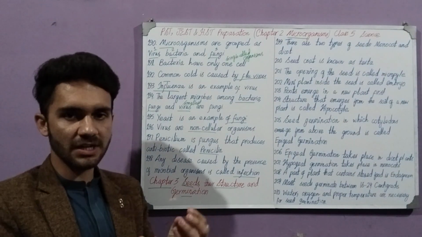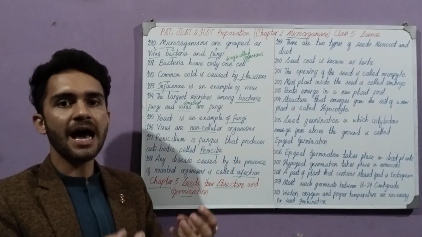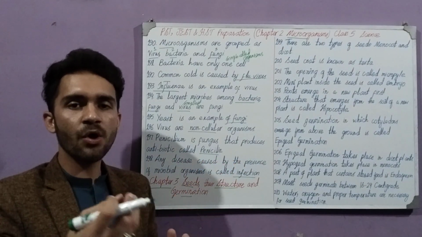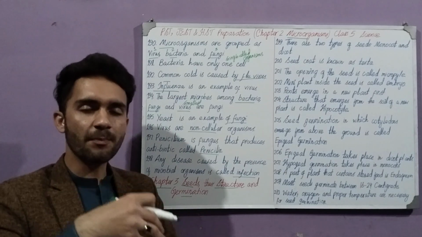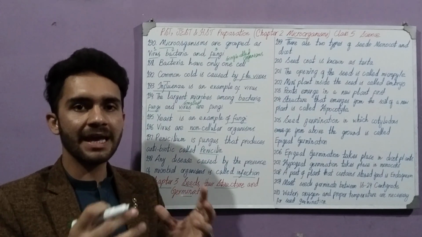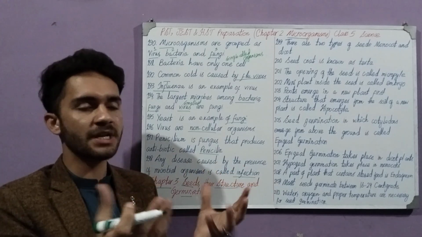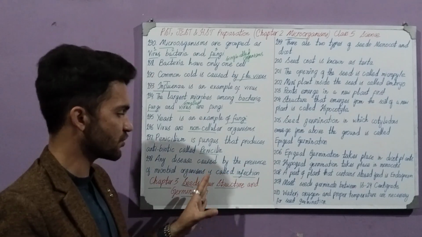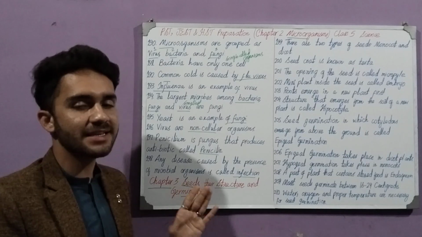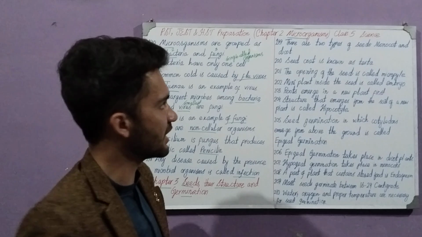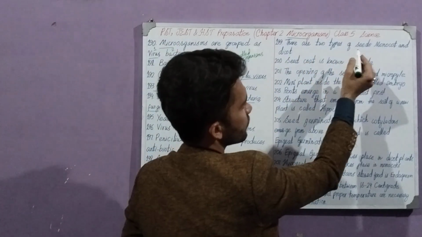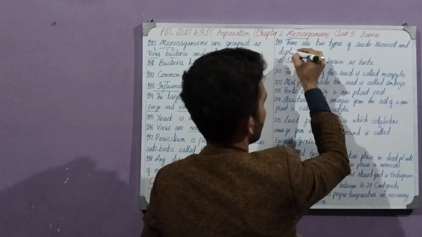And next, germination: how a seed germinates, how a seed grows, how when we put a seed in the soil and we water it, we give it a proper temperature, then the seed starts to germinate. We study about their structure, seeds themselves and their germination in this chapter. So the first point of chapter number 3 is, there are two types of seeds, monocots and dicots.